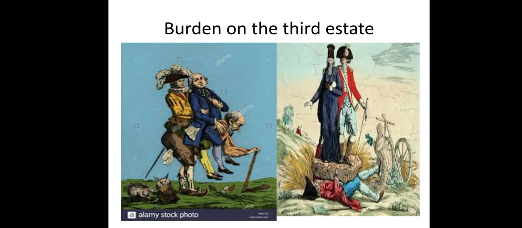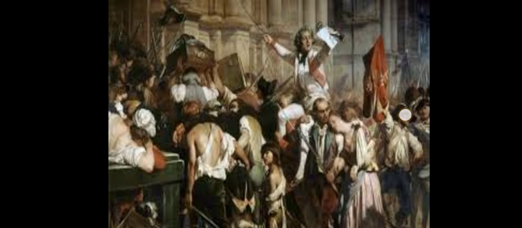And here you can see another picture where the landlord and his family are controlling a peasant, a farmer. Thus the society was completely divided into different divisions.